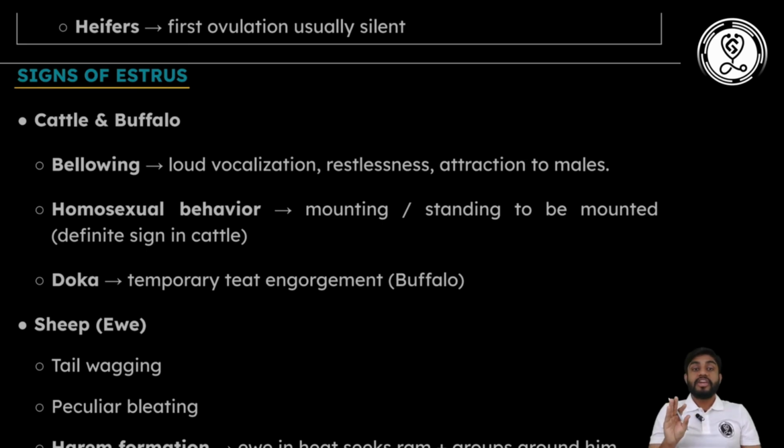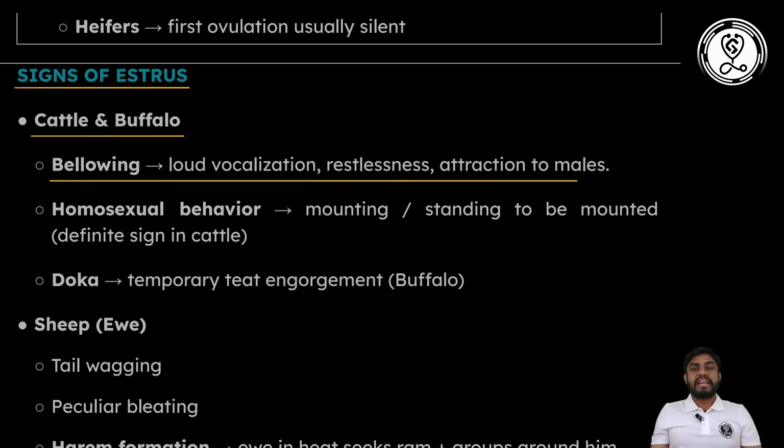Sometimes they will directly give you questions like, standing to be mounted or the sign of estrus in cattle is, and they will give you signs. In different animals, there are some peculiar signs of estrus. If you talk about cattle and buffalo, there will be bellowing, vocalization, restlessness, and attraction to males, and there will be chances of homosexual behavior. Mounting, or standing to be mounted, is the definite sign of estrus in cattle. This question was asked in ICAR 2022: standing to be mounted is the characteristic sign of estrus in which animal?